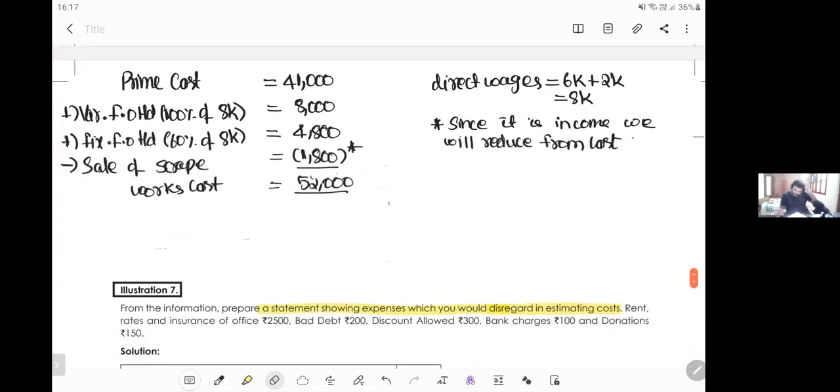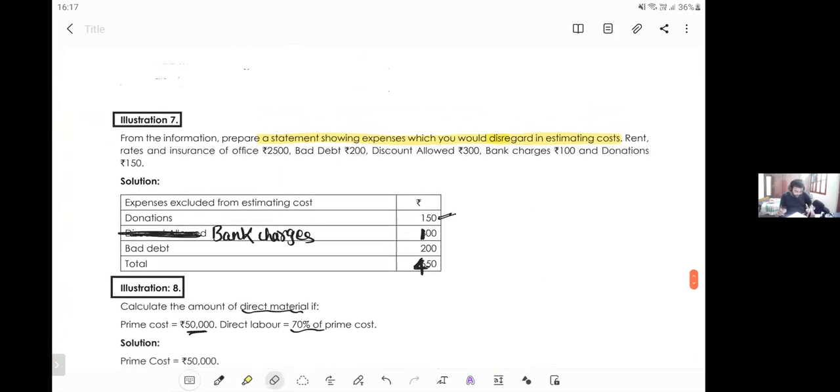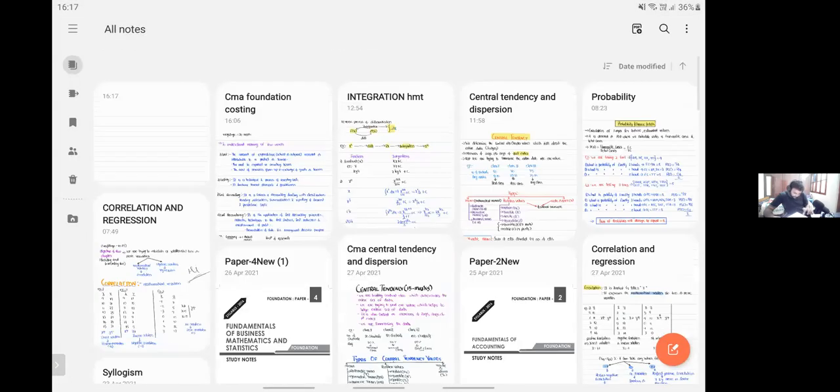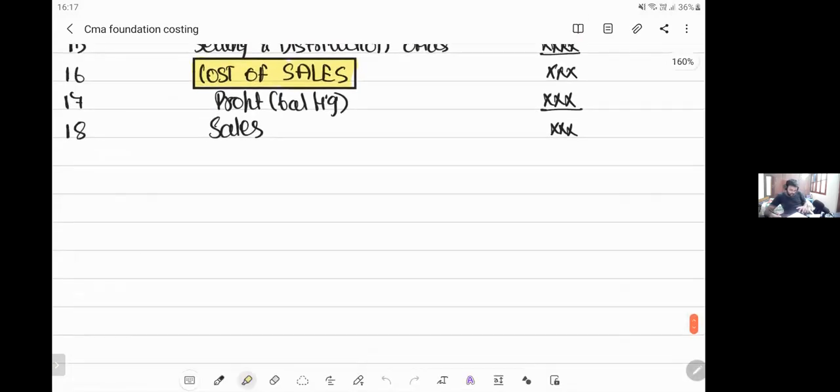Now, illustration number 6. Let us discuss one more thing before going to further illustrations. There are a few items which we don't consider in the cost sheet. What are those items? There are some specific financial items which we altogether ignore in the cost sheet. What are those and why do we need to ignore them?